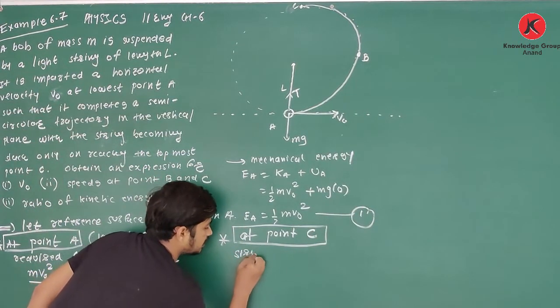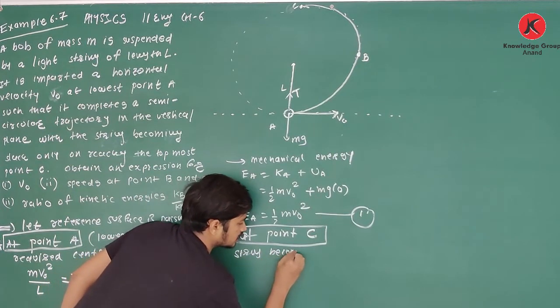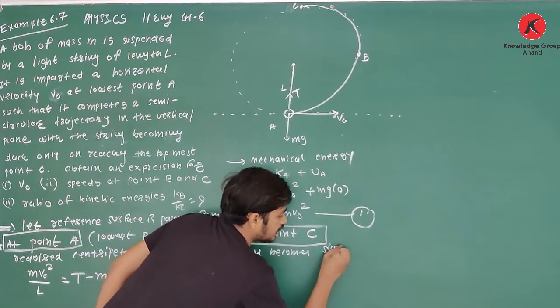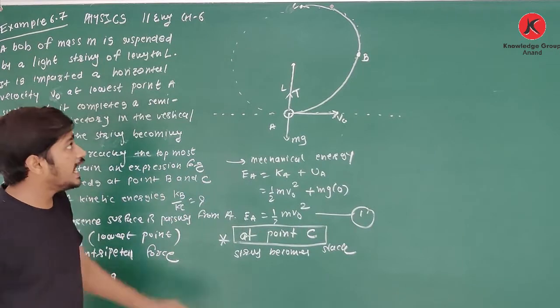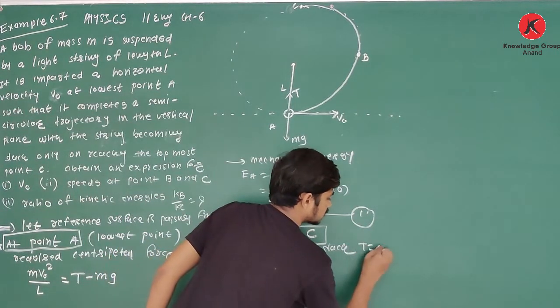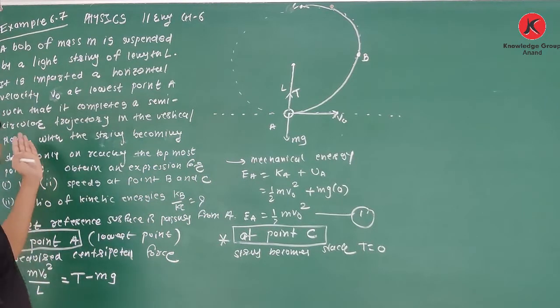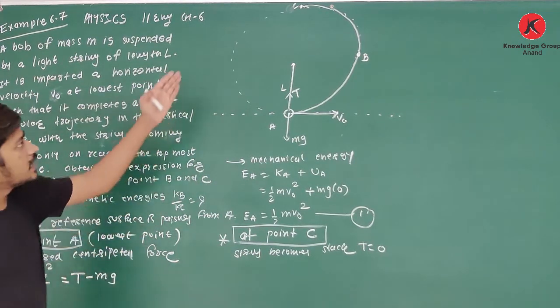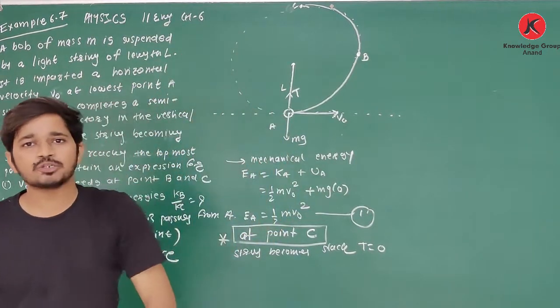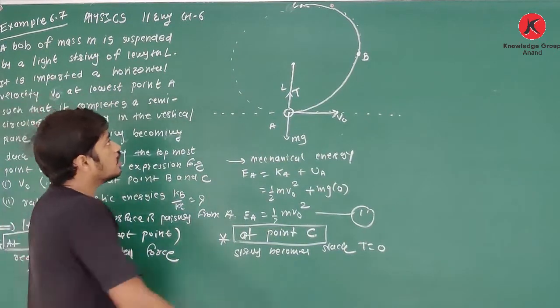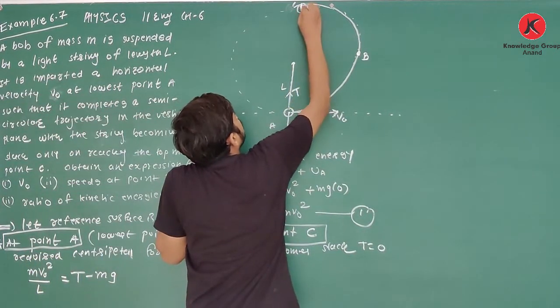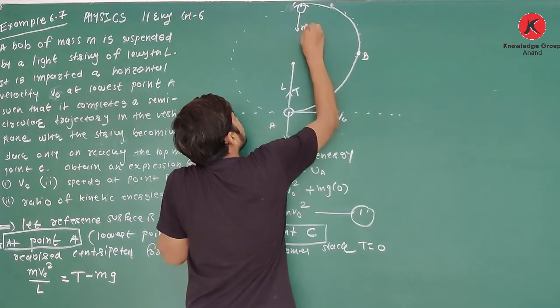It means at this point tension is 0, because the string becoming slack means tension in the string is 0. So yes, when the bob is here, the only force acting is mg.